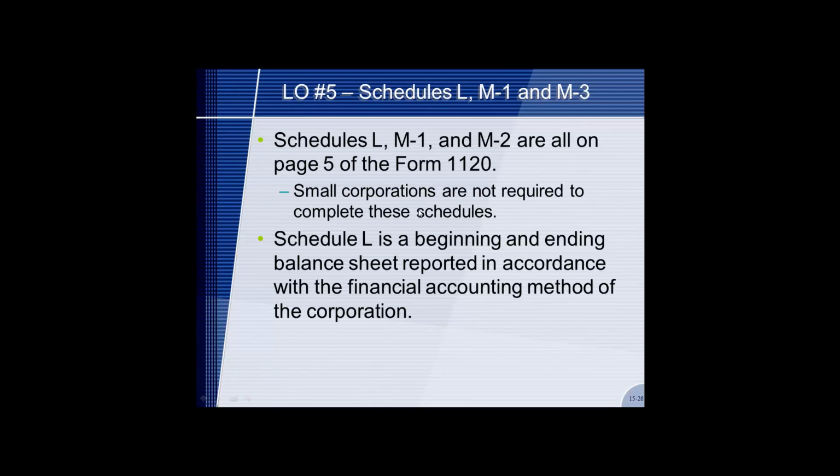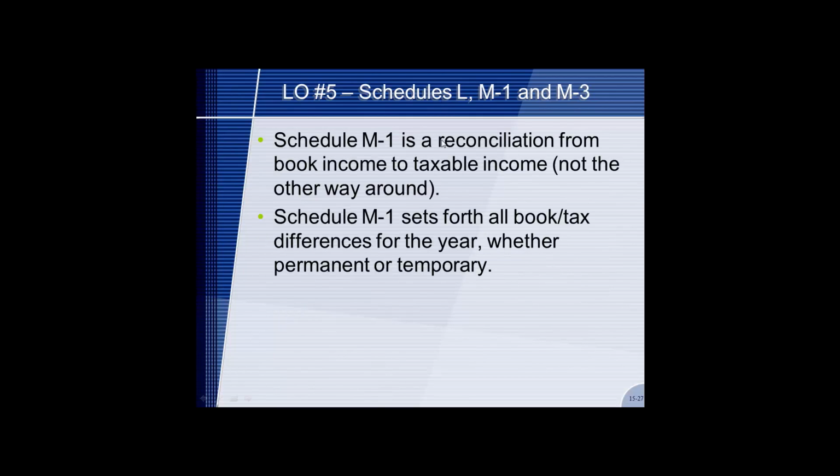Corporations file a Schedule L, M1, and M2, and they're all on page 5 of the 1120. Small corporations are not required to complete this schedule. A Schedule L is the beginning and ending balance sheet reported in accordance with the financial accounting method of the corporation. A Schedule M1 is to reconcile from book income to taxable income, not the other way around. A Schedule M1 sets forth all book to tax differences for the year, whether they are permanent or temporary.